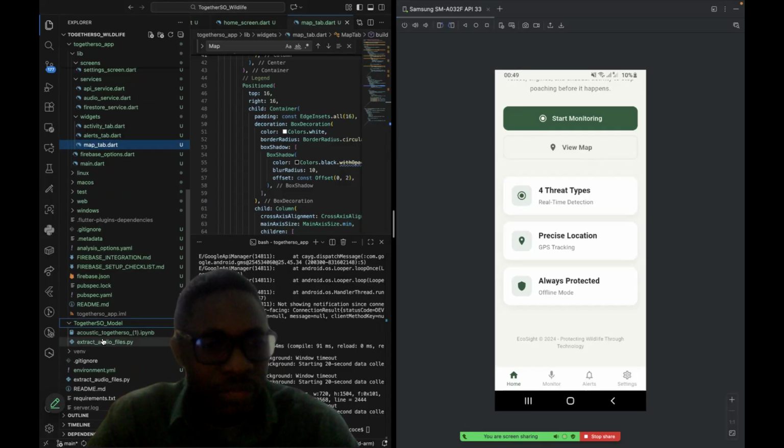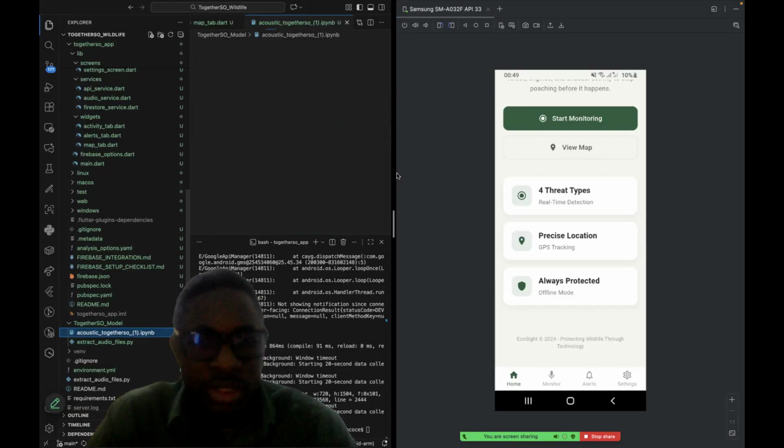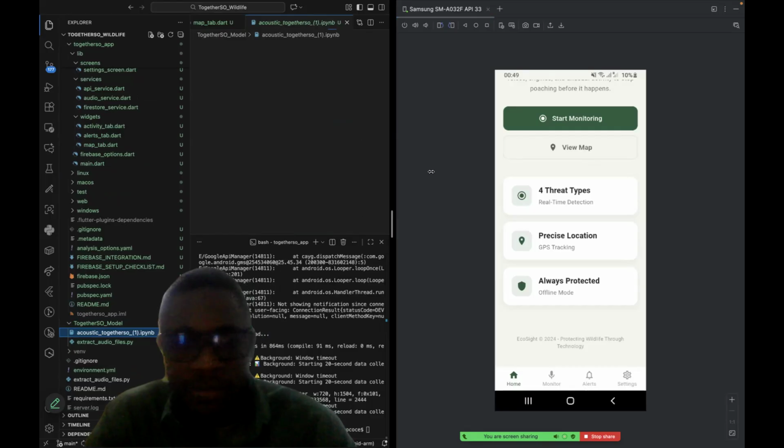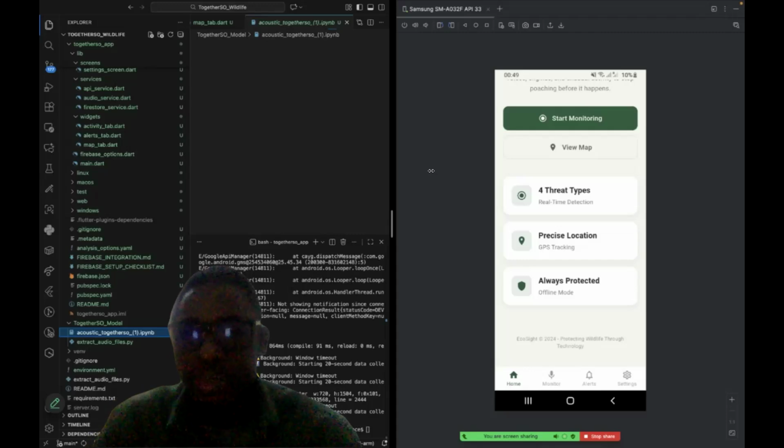First I had to extract the audio files, so I used audio files from different datasets. Then this is where I trained the model. The notebook is still opening, it's going to take some time, but this is basically it.